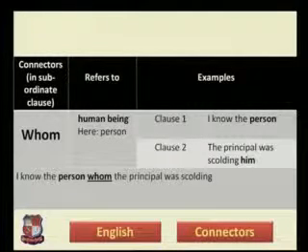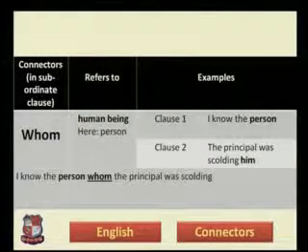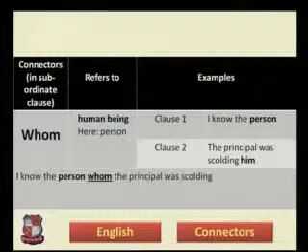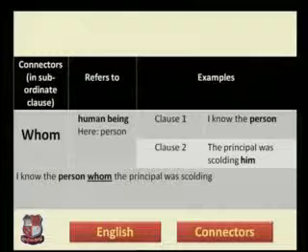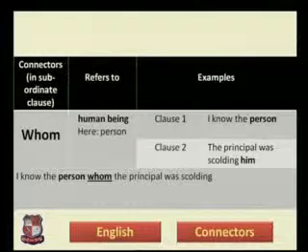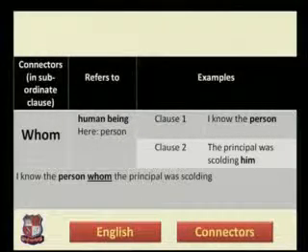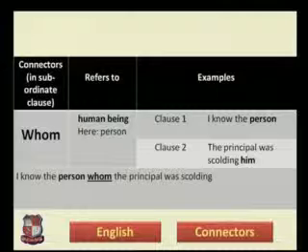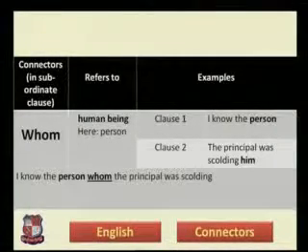Whom the principal was scolding. So again you can see that in this sentence the connector whom is referring to the person. The person is in the main clause, and whom the principal was scolding is a subordinate clause. Now you need to observe each and every sentence. If you just speak the main clause, it has its meaning, as I said in the definition already.